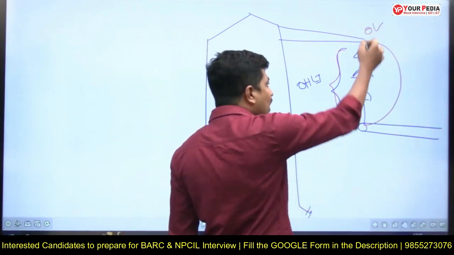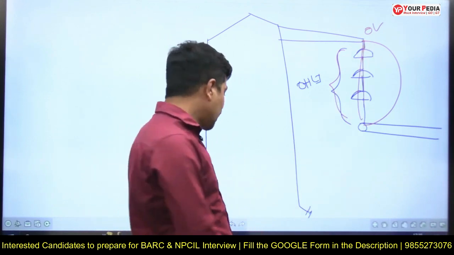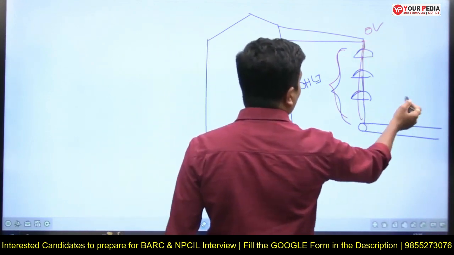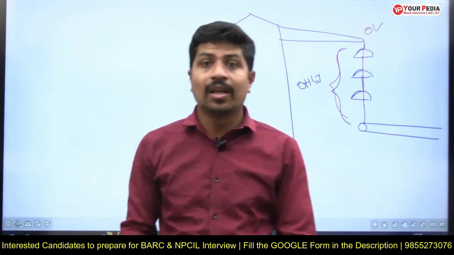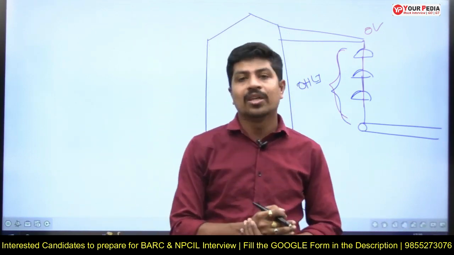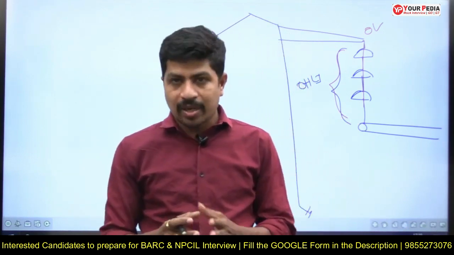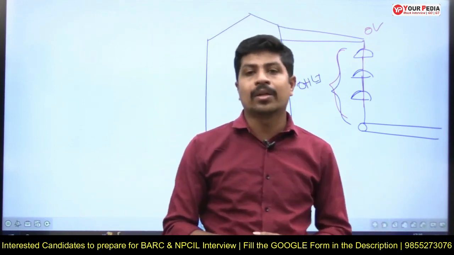See, if the insulation is damaged, nobody is an insulator. It is conducting. Then one more LG fault will occur. So this way phase B, phase C insulation also will fail. Then a triple L fault is going to happen, which is more severe than an LG fault. And your relays and circuit breakers are not in a position to recognize the fault that is happening, right?